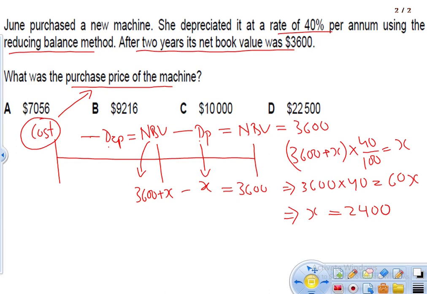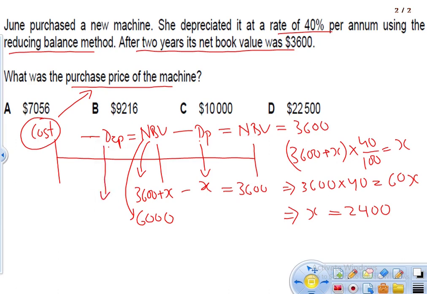Now if I replace this, I can find out what the net book value is on this date. So 2400 plus 3600 is 6000. So the net book value on this date is 6000. Now we have to find out the cost. So we need to find out what this depreciation is.